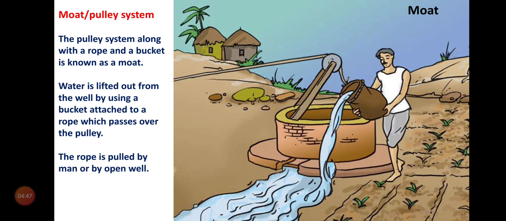Water is lifted out from the well by using a bucket attached to a rope which passes over the pulley. The rope is pulled by man or by animals at an open well. It is one of the traditional systems. It is useful both in the agricultural field and in our houses also.